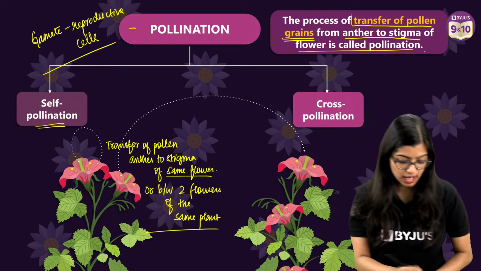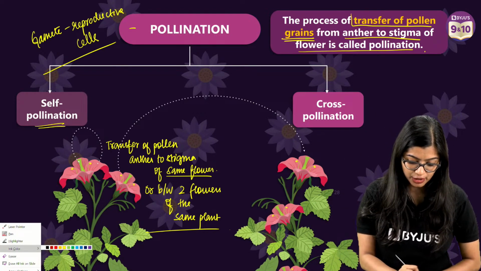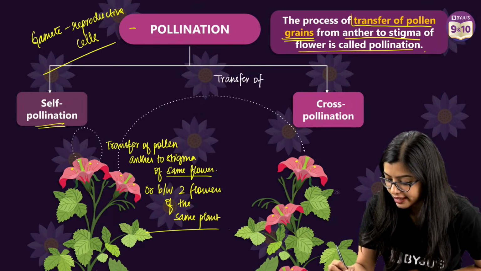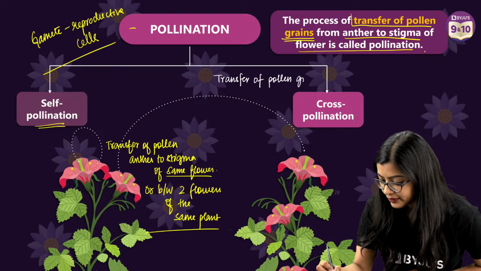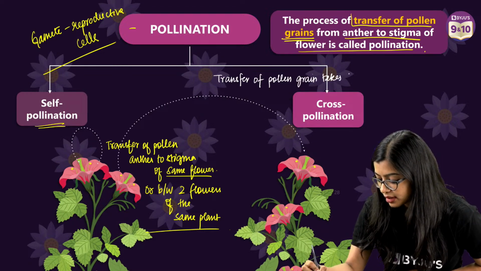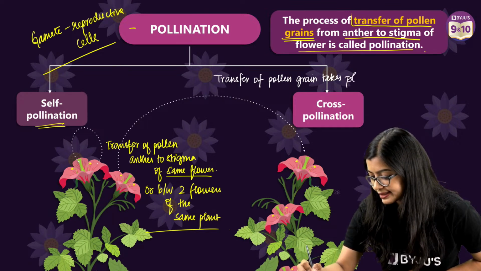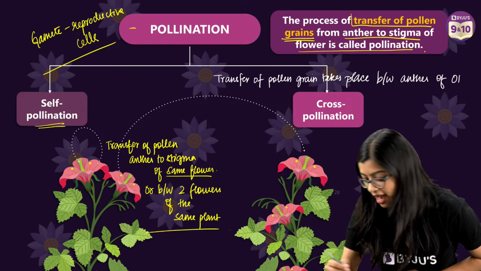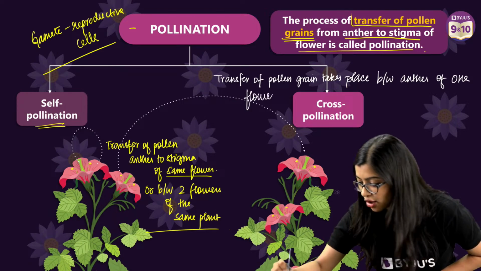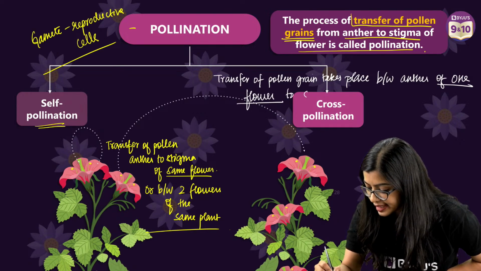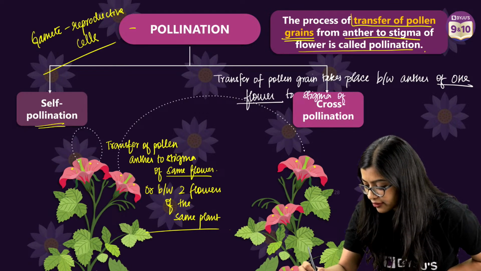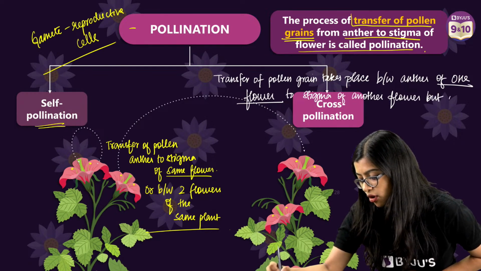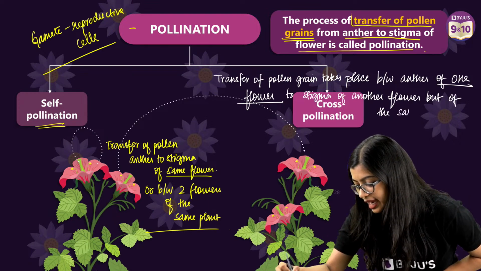Cross-pollination is when transfer of pollen grain takes place between anther of one flower to stigma of another flower but of the same plant, okay?